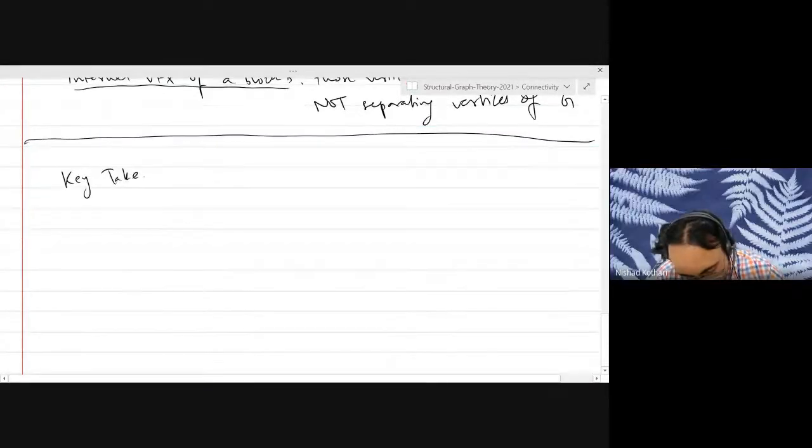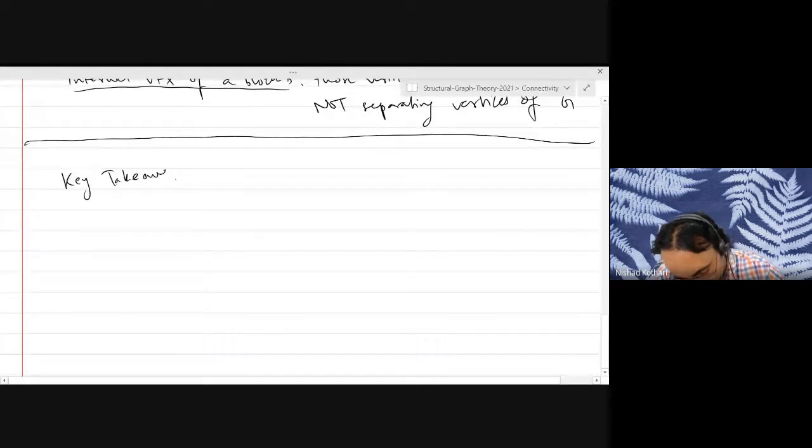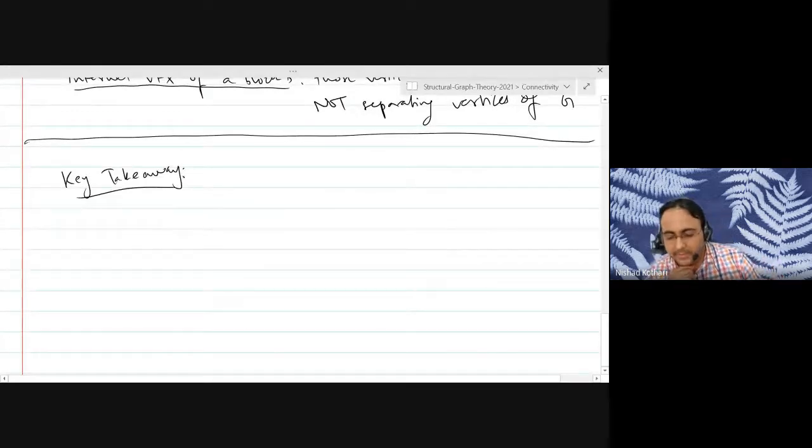So why are we discussing the blocks of a graph? It's because for many problems in graph theory, you don't need to look at all the connected graphs. You just need to look at the non-separable graphs, or in other words, the blocks of the graph. If you understand the blocks, then you can solve your problem for the whole graph.